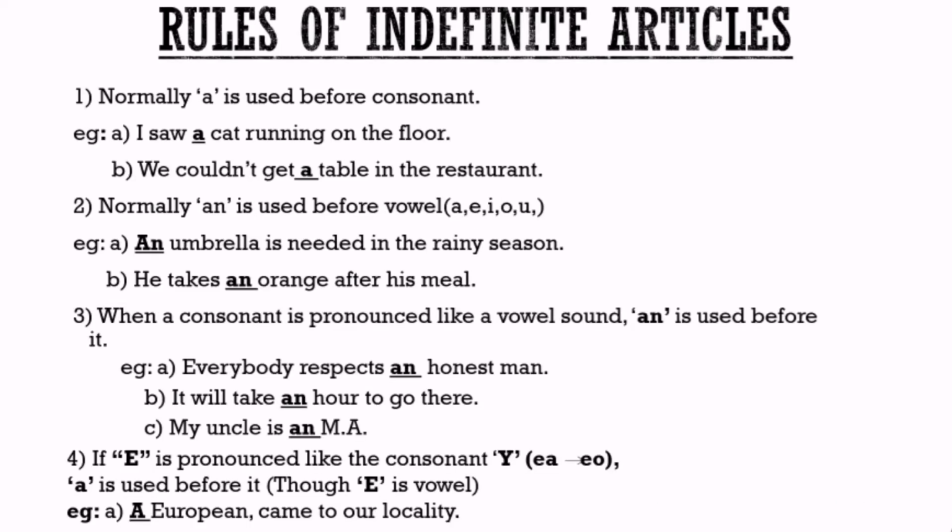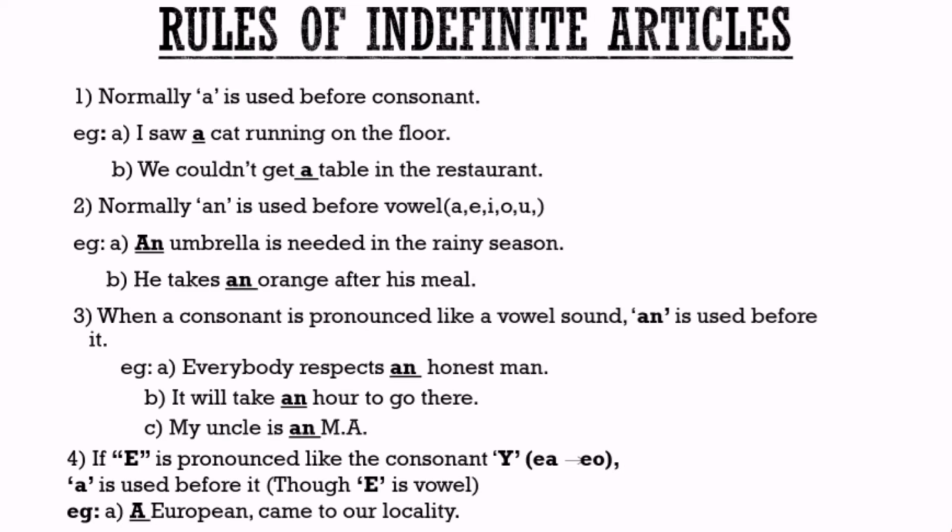Rules of indefinite articles, or you can say the use of indefinite articles. Number one rule: normally A is used before a consonant. Example, I saw a cat running on the floor. Here, A is used before the consonant C. Cat begins with the consonant C. Second example, we couldn't get a table in the restaurant.